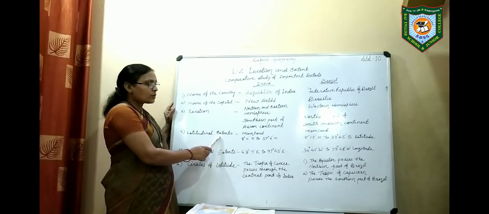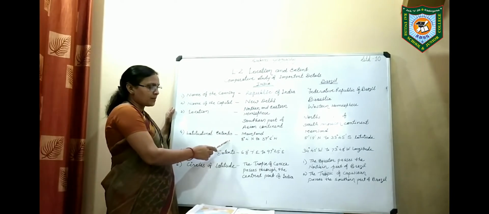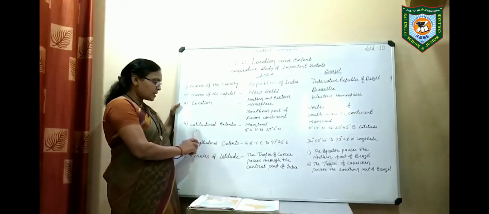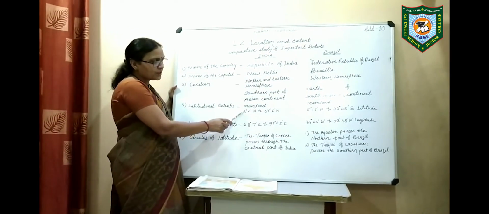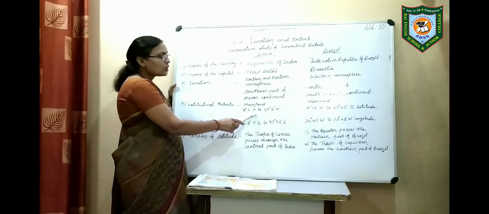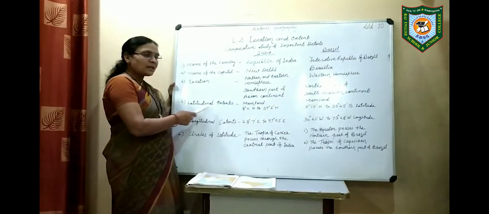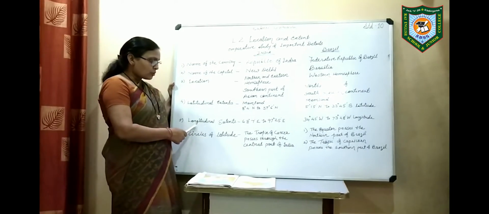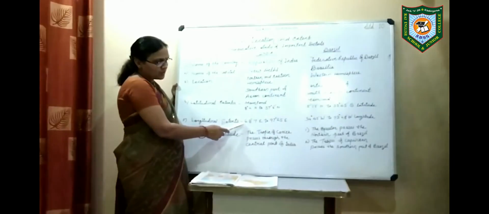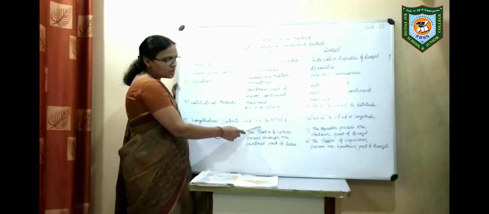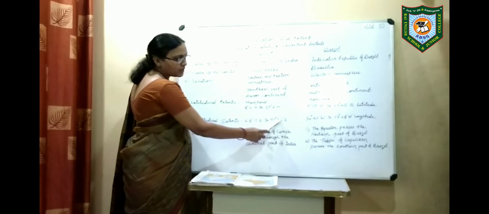Latitudinal extent: what is the extent of the mainland of India? Considering the latitudinal extent, it lies between 8 degree 4 minute north and 37 degree 6 minute north. And what is the longitudinal extent? It lies between 68 degree 7 minute east and 97 degree 25 minute east.